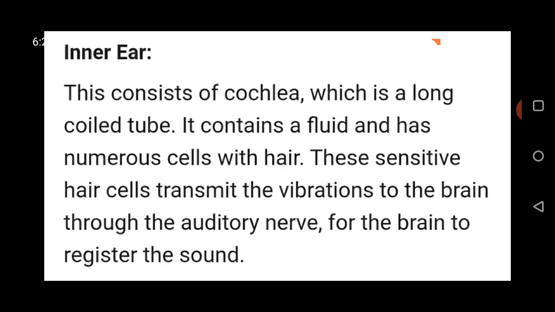Once again, I am telling you how the signal goes from one part of the ear to another. First the signal goes to the pinna, then ear canal, then eardrum, hammer, anvil, stirrup, then oval window, then cochlea, then auditory nerve, and then the message goes to the brain.